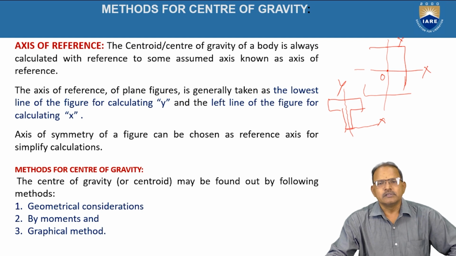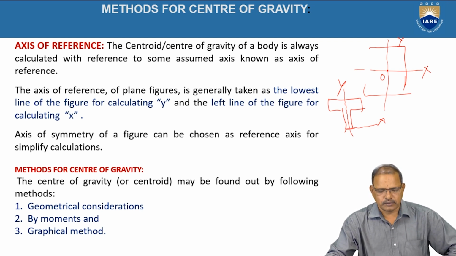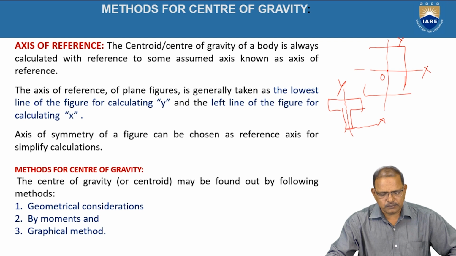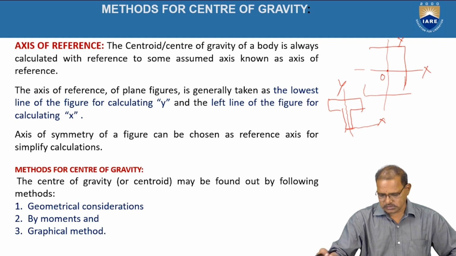The methods for determination of center of gravity. Generally, three methods are applicable for determining the center of gravity or centroid of objects. They are geometrical construction, the second one is the method of moments, and the third one is the graphical method.